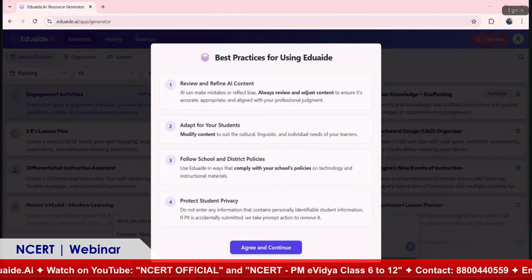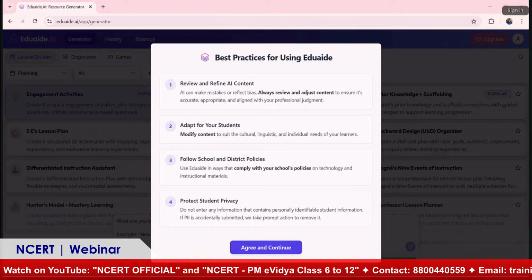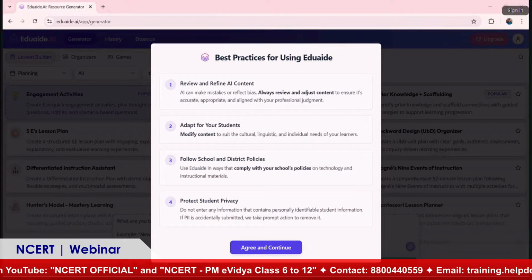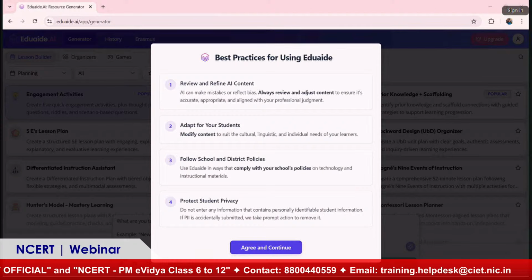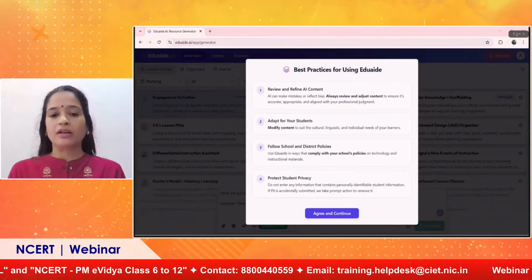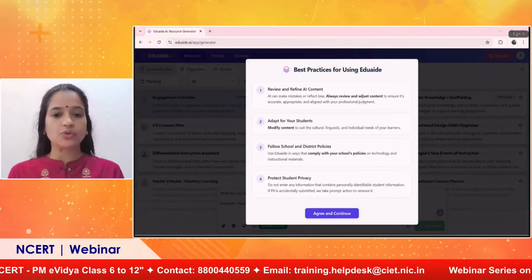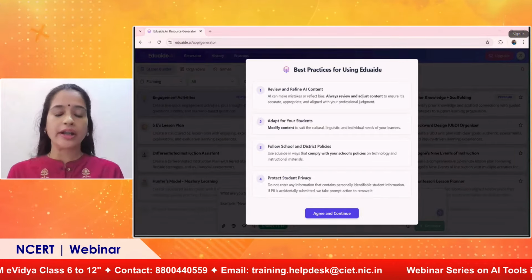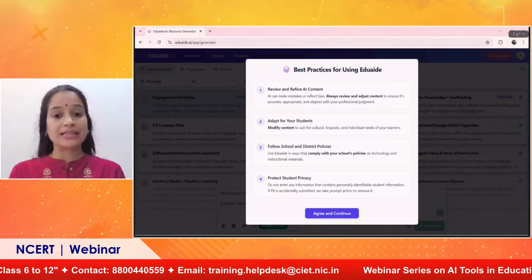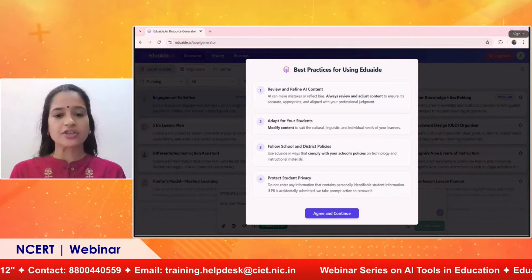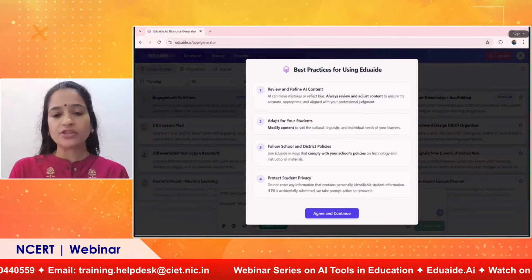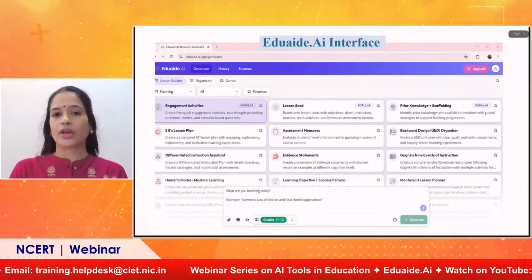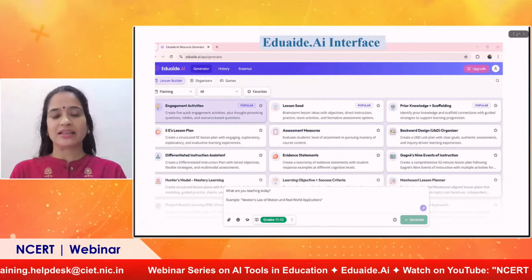Also ensure that whatever content you are generating is aligned with your school and district policy. And do not enter any student information into the platform. We have to take care of our student privacy, so we should not enter any student personal information. You can just go through this, and then click Agree and Continue. Once you click Agree and Continue, this is the interface that we will be seeing.